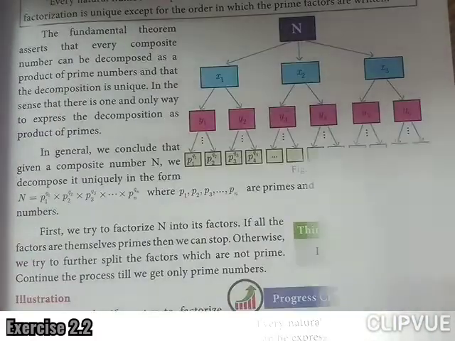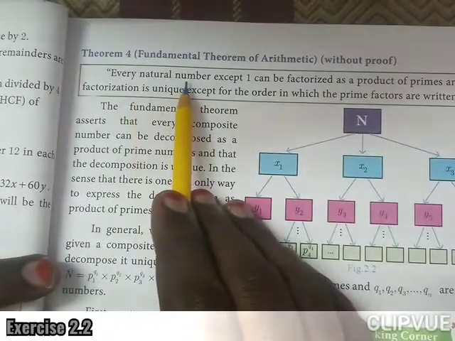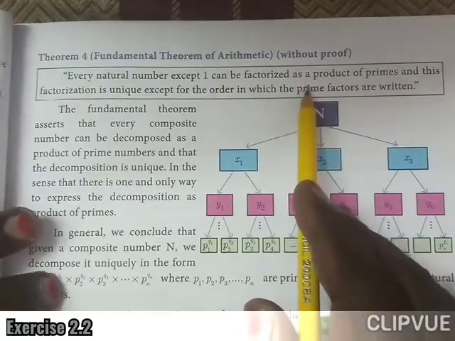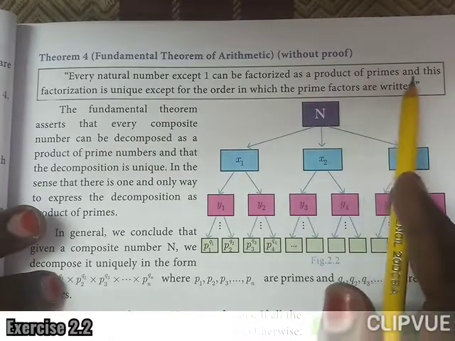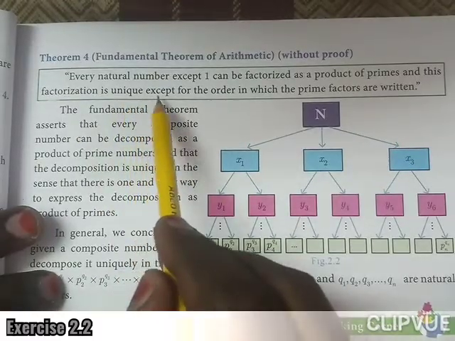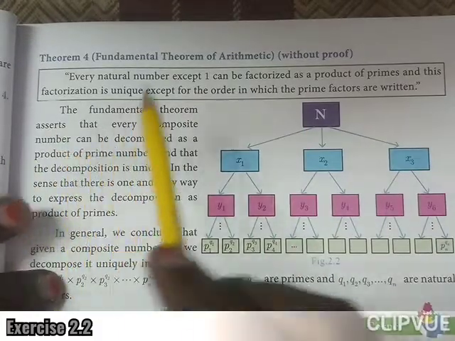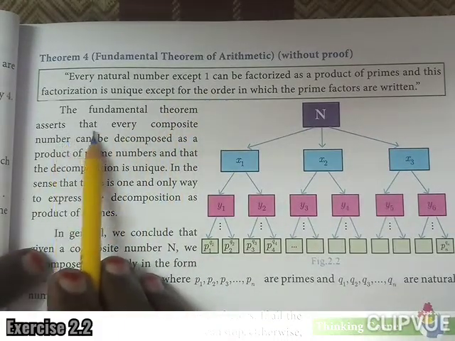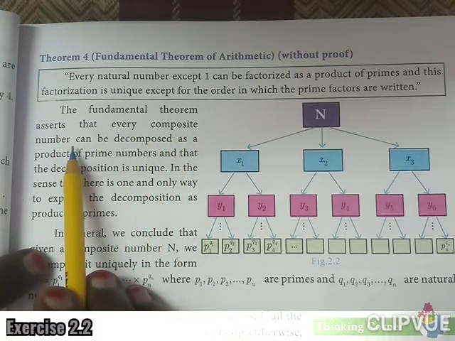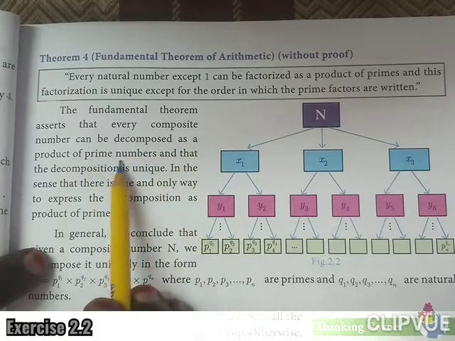So here the theorem is: every natural number except 1 can be factorized as a product of primes, and this factorization is unique, except for the order in which the prime factors are written. The fundamental theorem asserts that every composite number can be decomposed as a product of prime numbers.